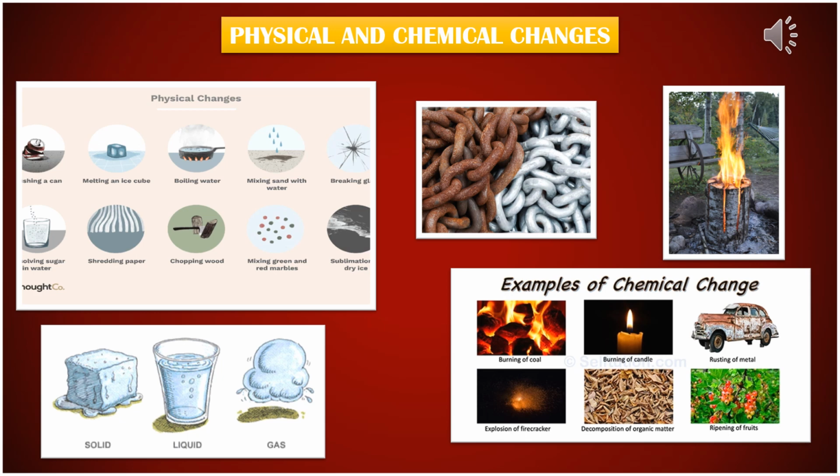So I am saying this again. What are chemical changes? Chemical changes are those which result in the formation of completely new substances with different properties. I have given you two examples of it, burning and rusting. So I hope you got this. If you have any doubt, ask me in the group or you can text me.